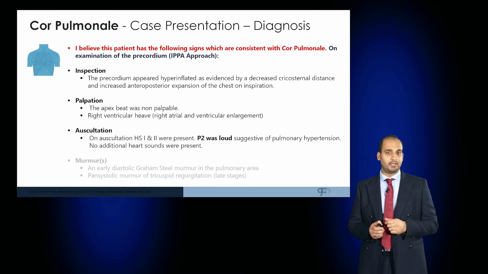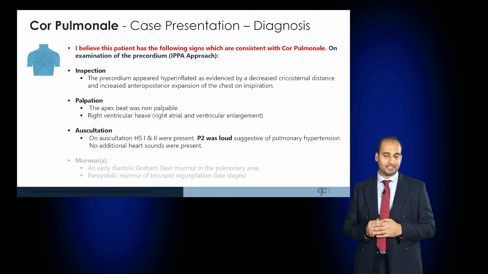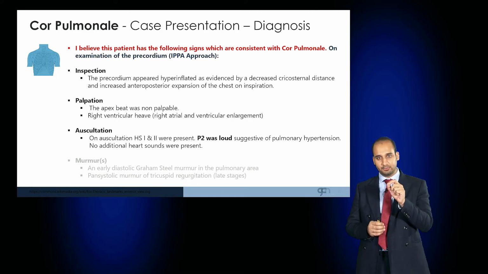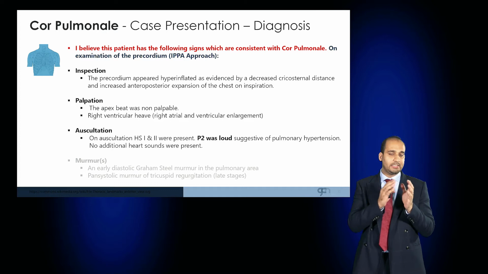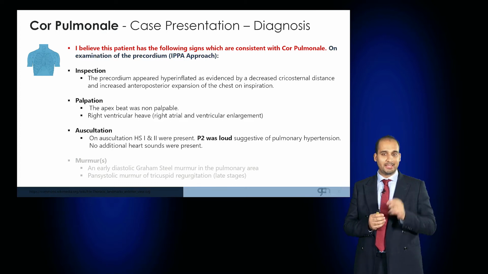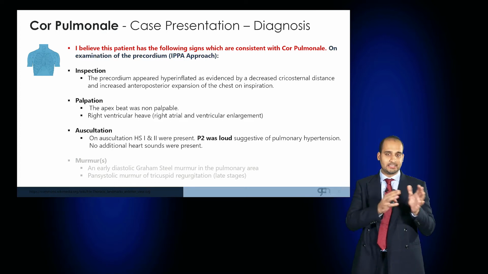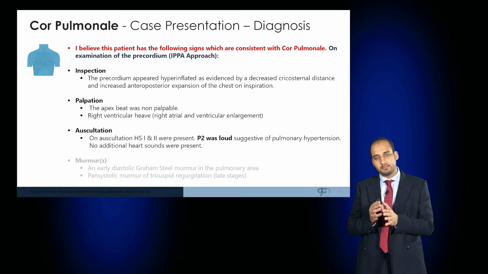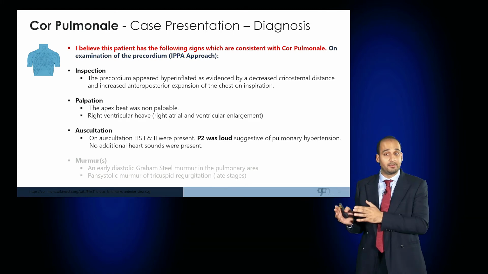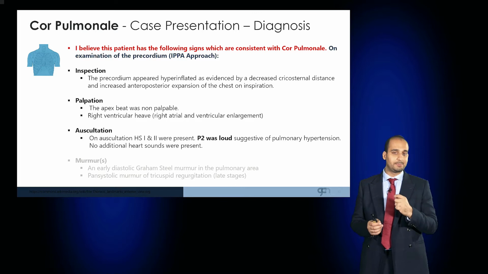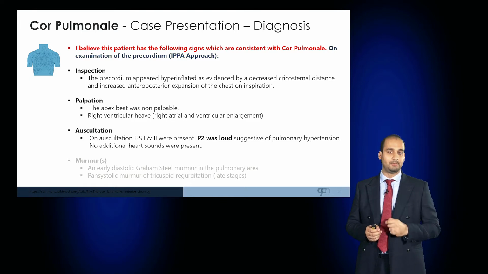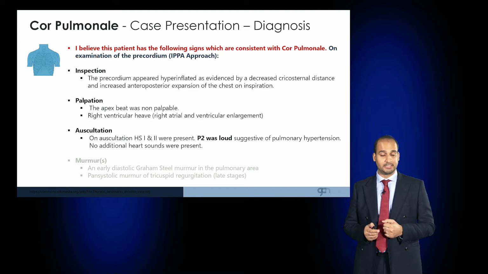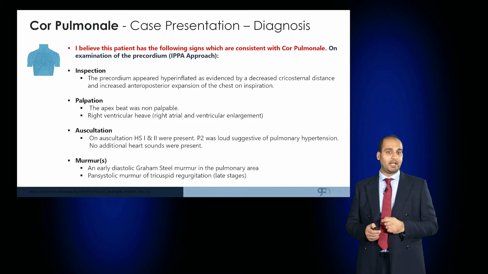On auscultation, sounds 1 and 2 would be present. Now remember, S2 is split into an aortic and pulmonary component. The aortic component is loud in systemic hypertension and the pulmonary component is loud in pulmonary hypertension. So you would expect in cor pulmonale P2 to be loud. No additional heart sounds were auscultated. You may hear a murmur.